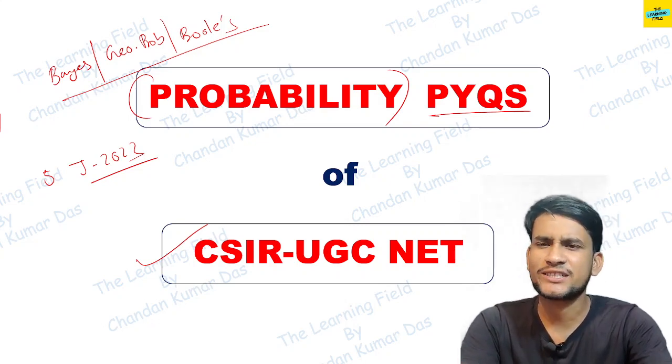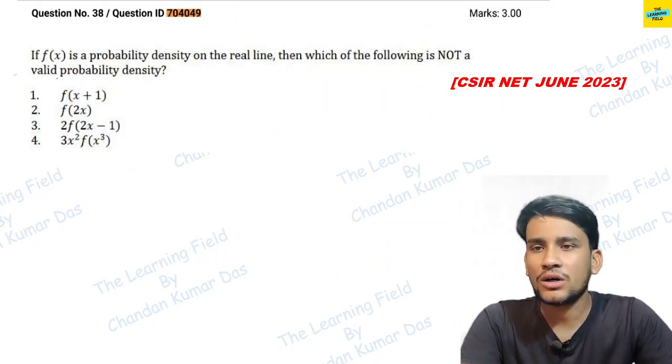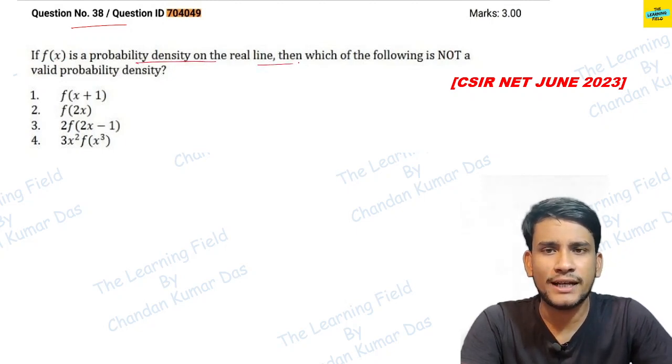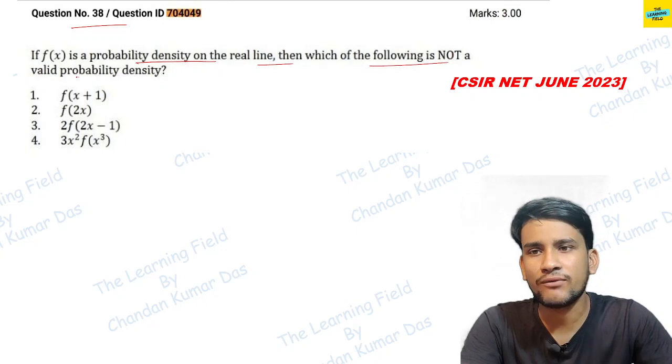Okay, so let's start. Question number 38 is: if f(x) is a probability density on the real line, then which of the following is not a valid probability density?